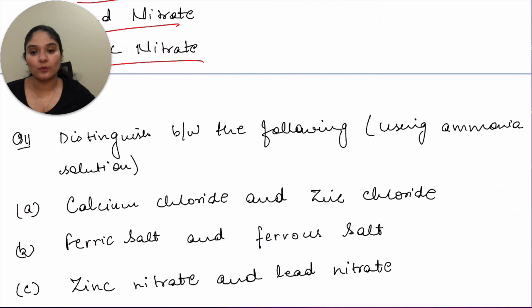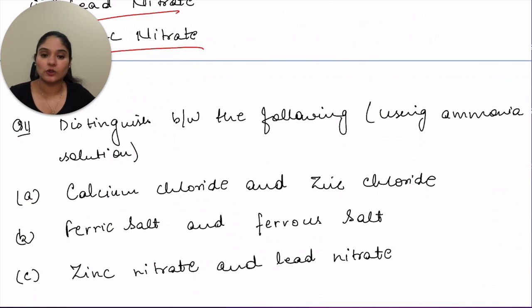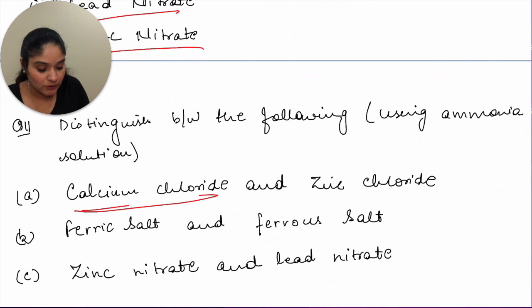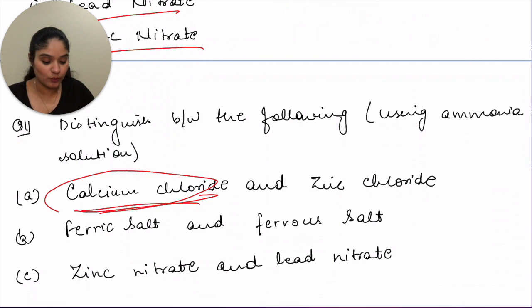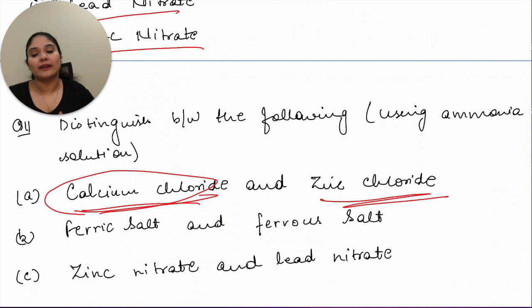Now, distinguish between the following using ammonia solution: calcium chloride and zinc chloride. Calcium chloride does not react with ammonia solution. So your first portion for this would be that there is no reaction with calcium chloride. Whereas, on the other hand, with zinc chloride, you can then give the reaction.